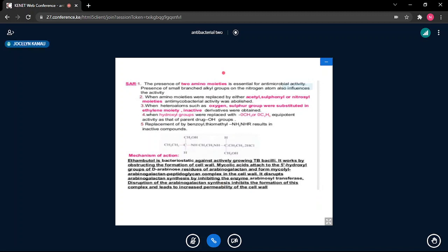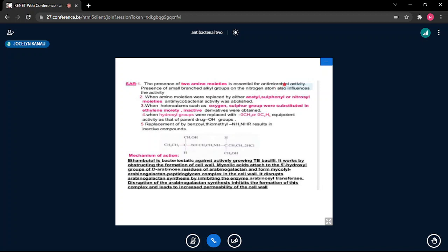Then we're looking at the SAR, and we are saying those molecules are usually not changeable. It's almost a fixed molecule and does not allow for any structural modification. Most structural modification will result in loss of activity or decrease. The presence of the two amino moieties is essential for antimicrobial activity. Remember, this is not just ordinary antimicrobial activity. We should put it more correctly,